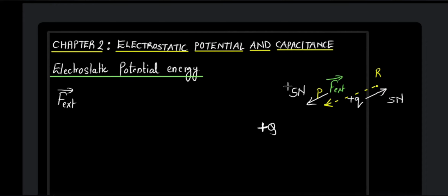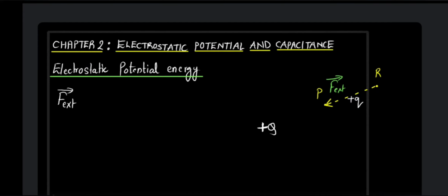We do not want a net force over here. Supposing the force you apply to get it down is 10 Newton. In this case, what will happen? The charge is pulled on top by 5 Newton force, and it is pulled down by 10 Newton. Then there will be a net force acting on this charge, which is 10 minus 5, which is 5 Newton. We do not want this net force. The external force which we apply over here should just be enough to counter the repulsive force.